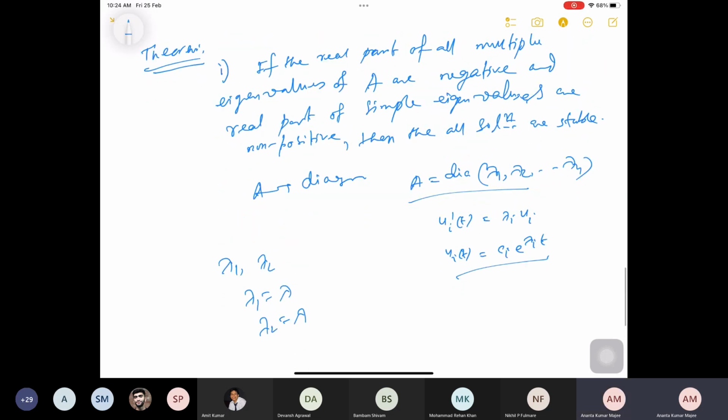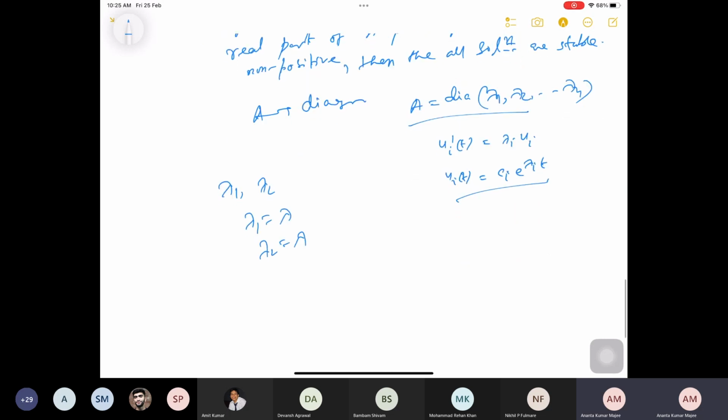If you have complex eigenvalues, lambda plus i beta and lambda minus i beta, then the solution involves cos t and sin t, which are bounded, multiplied by e to the power lambda t. If lambda is negative, the solution goes to zero.